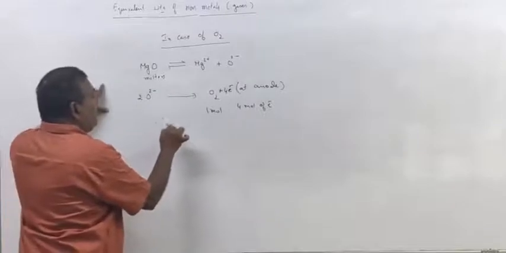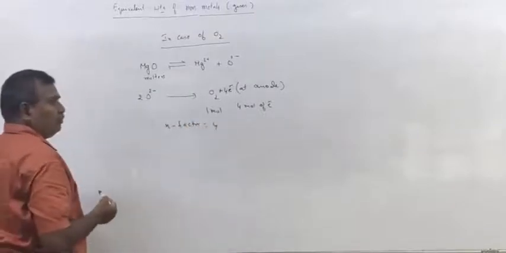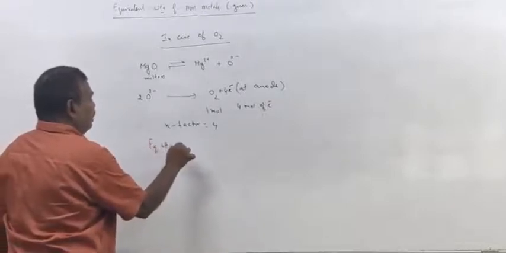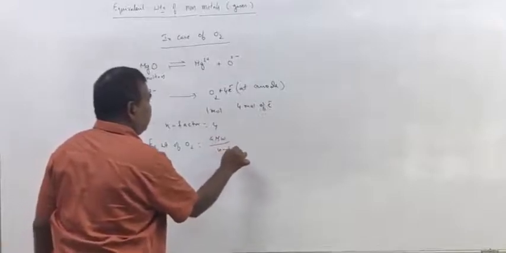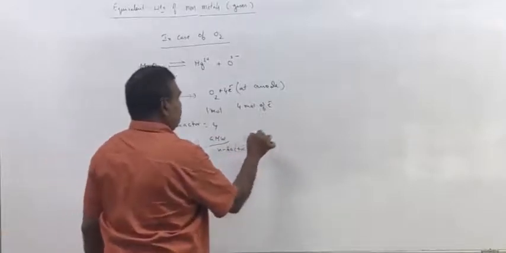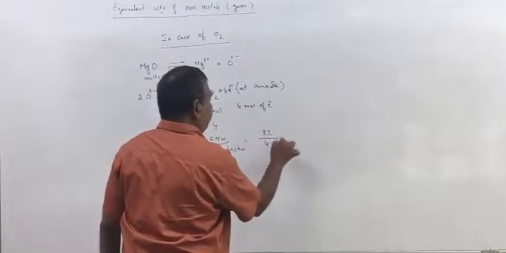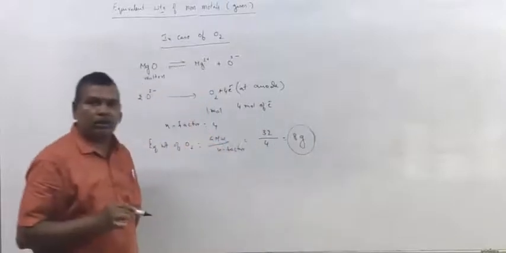So therefore N factor is 4. Now equivalent weight of oxygen gas is gram molecular weight by N factor. It is 32 by 4, 8 grams. This is the equivalent weight of oxygen.